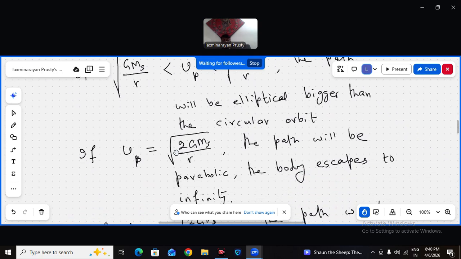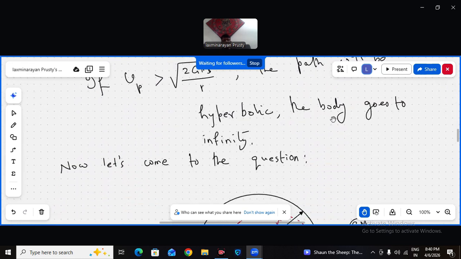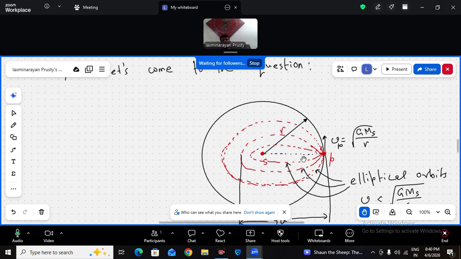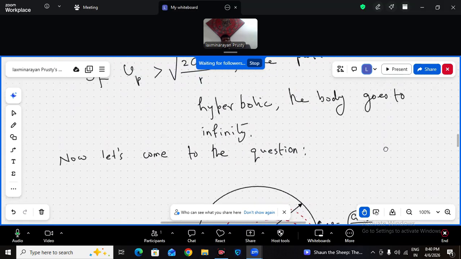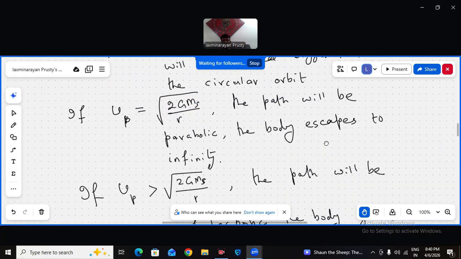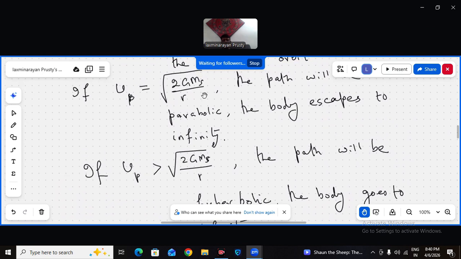If it is equal to root over 2 GMs by R, then that will be a parabolic path, and it will not make a closed orbit. It is going to escape to infinity. Sometimes we call this the escape velocity from a distance.